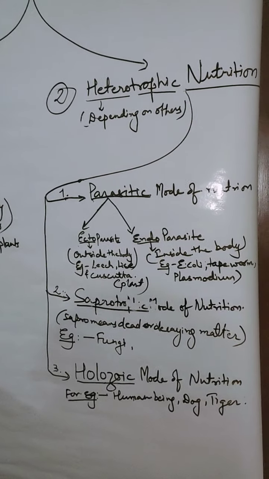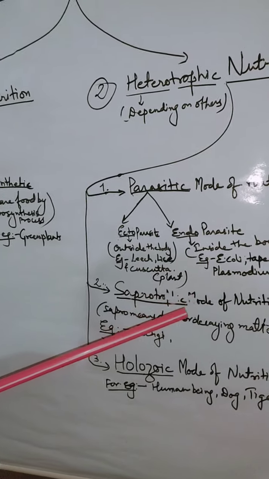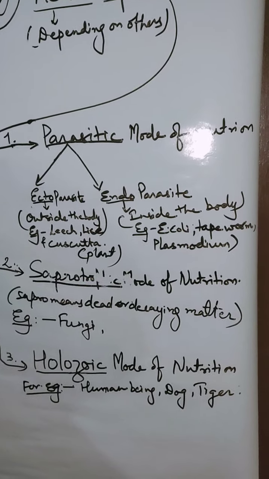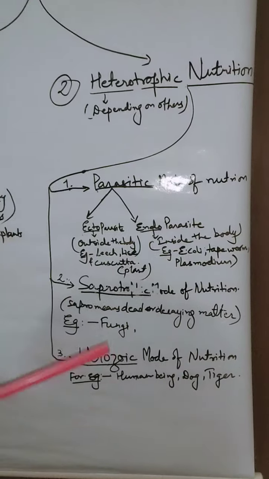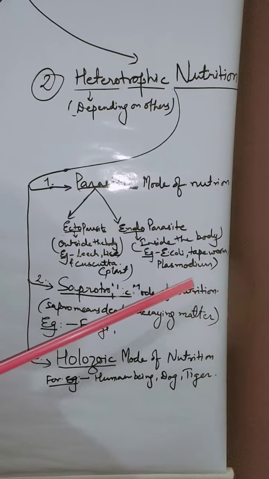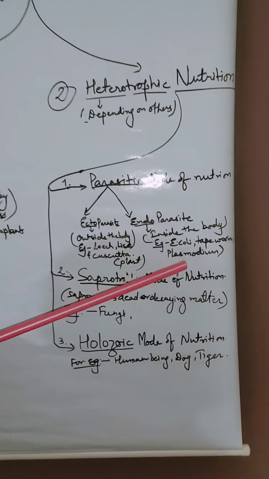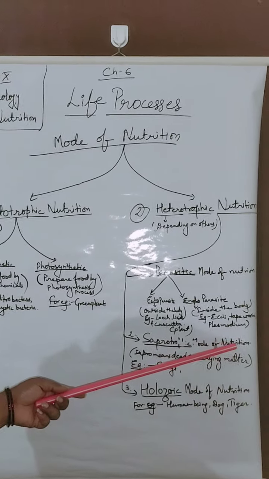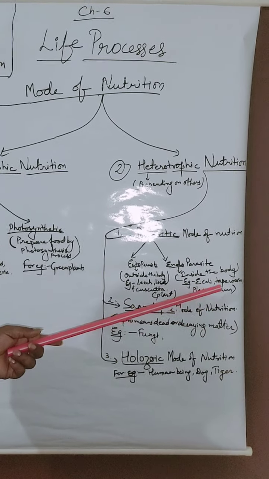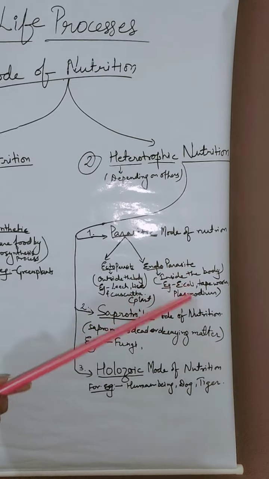Now let's see the parasites which live inside the body of another organism. They are called endoparasites. Endoparasites are those organisms which reside inside the body of the host, like E. coli, tapeworm, plasmodium. You can easily find that these organisms are present in our body and they simply suck our blood. They suck our blood and reside there and utilize energy from it and are able to survive.